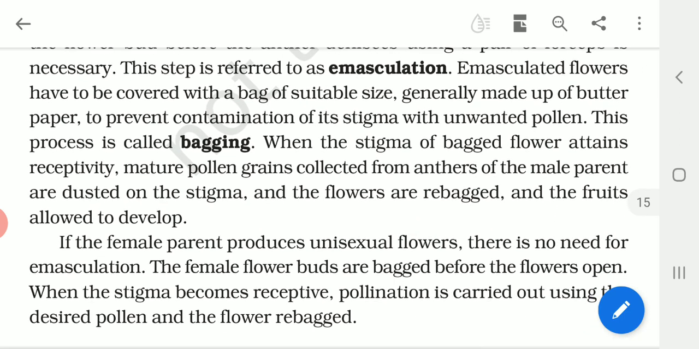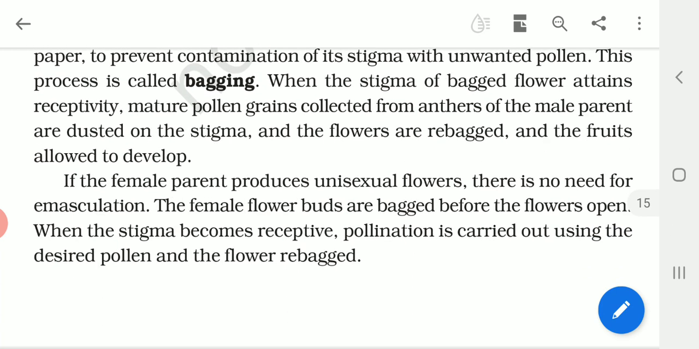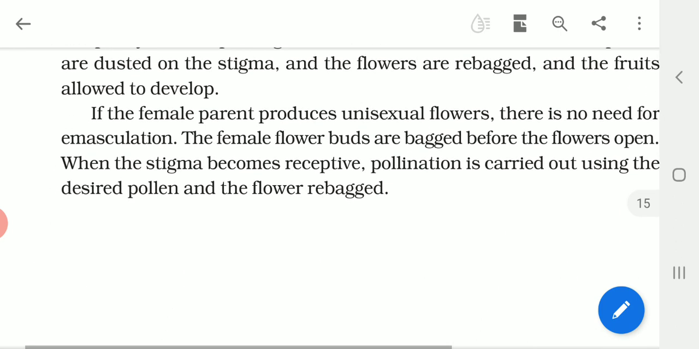Later on, when the stigma gains receptivity, the desired pollen grains are brought, the bag is removed, and the pollen is dusted onto the stigma. And then what do we do? After dusting it, we again rebag. It is a very, very important thing. After rebagging, just wait for the process of fertilization to complete, and later the fruits will be formed. That is a very important aspect of this.